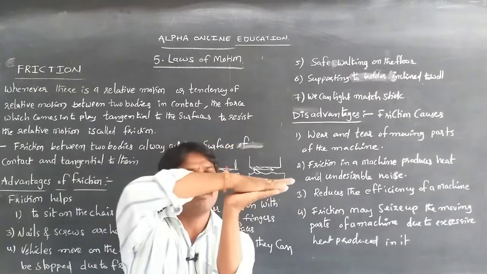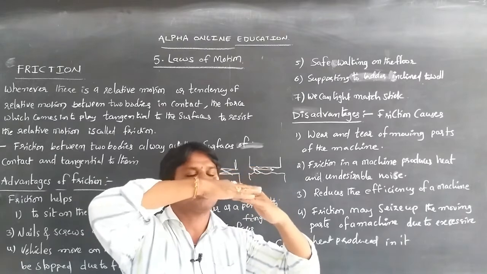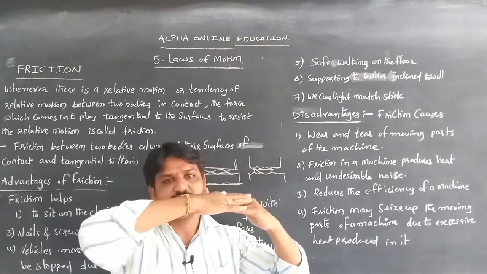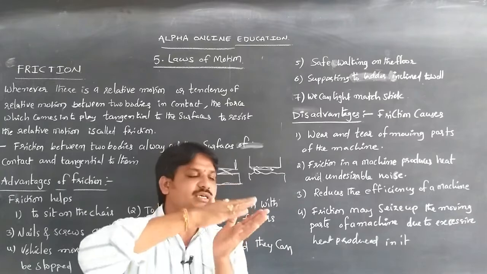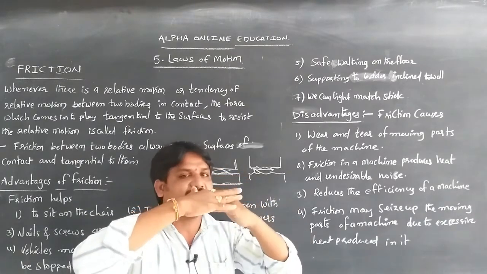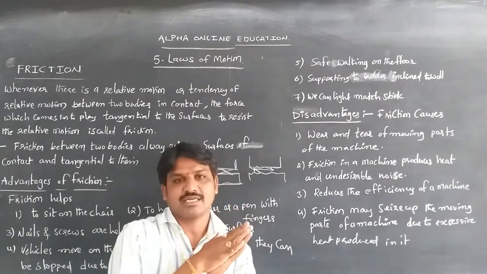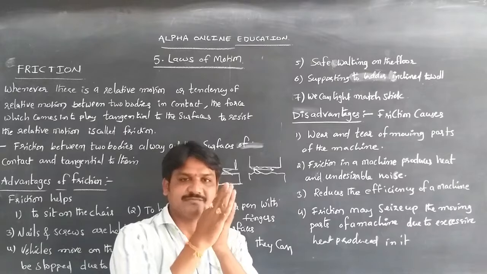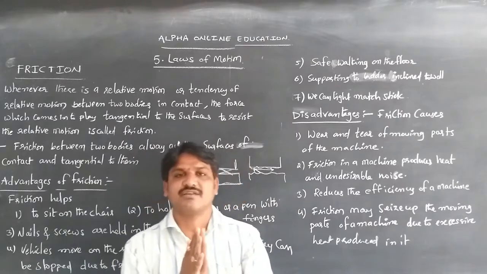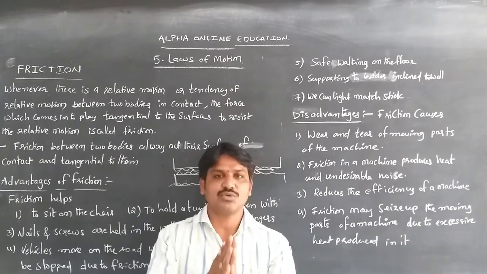when the bodies are in relative motion, the force acts tangentially and resists the relative motion. If the body is moving in this direction, the frictional force acts in the opposite direction, tangentially on that body. This friction force always acts on the surfaces of the bodies in contact and tangential to them.